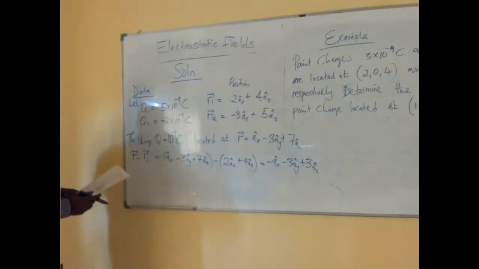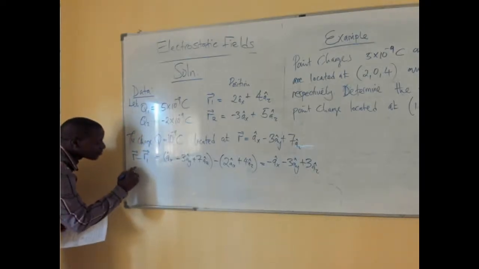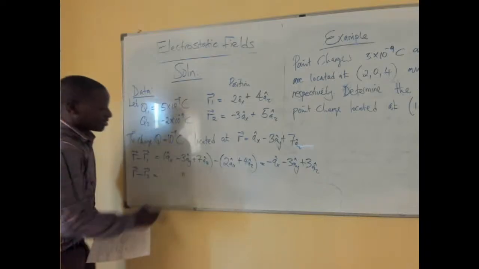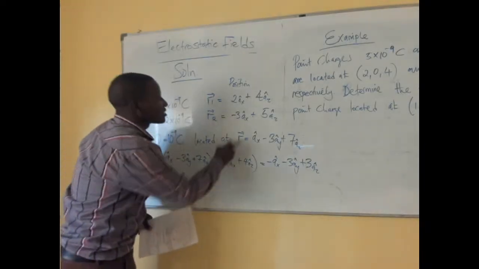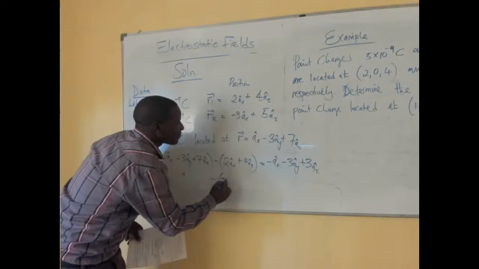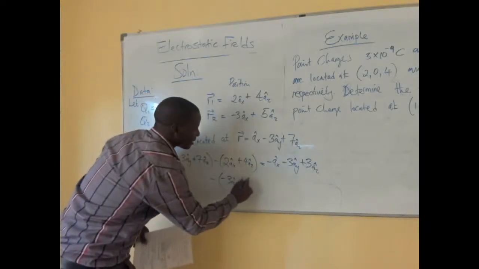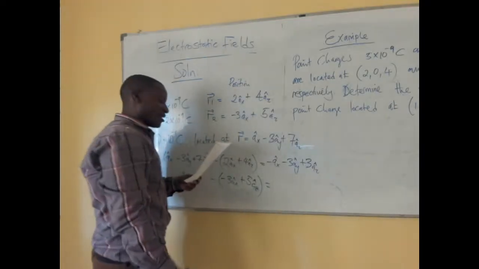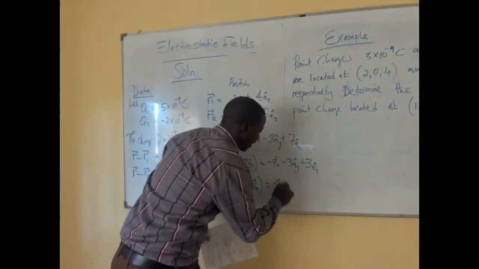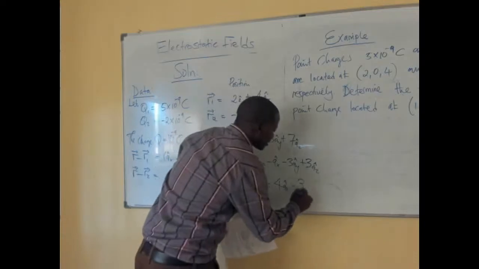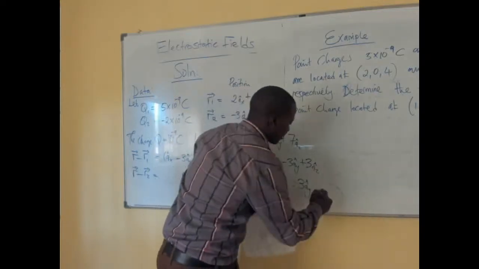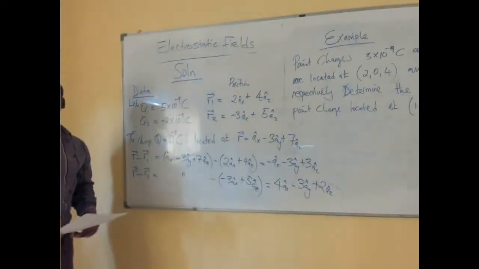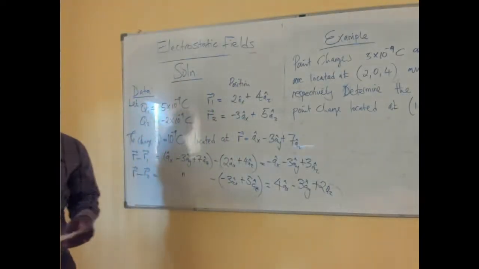Okay? Then what of R minus R2? We have R minus minus 3ax plus 5az. So this straight away gives us 4ax minus 3ay plus 2az, like that. So this is what we get from here.